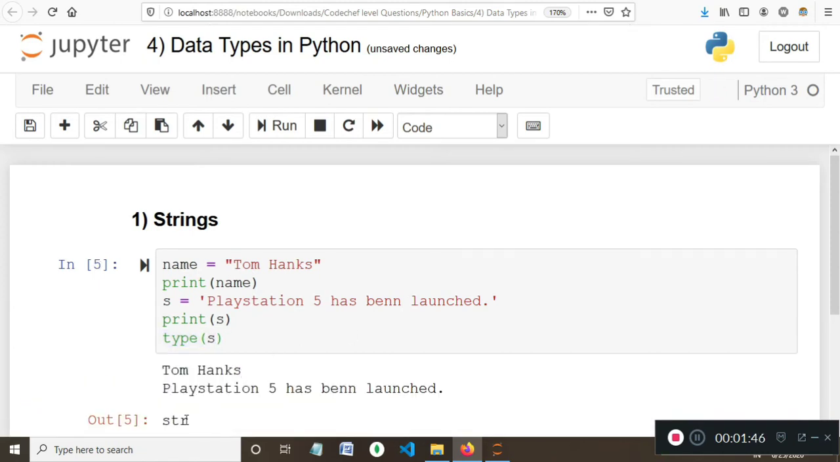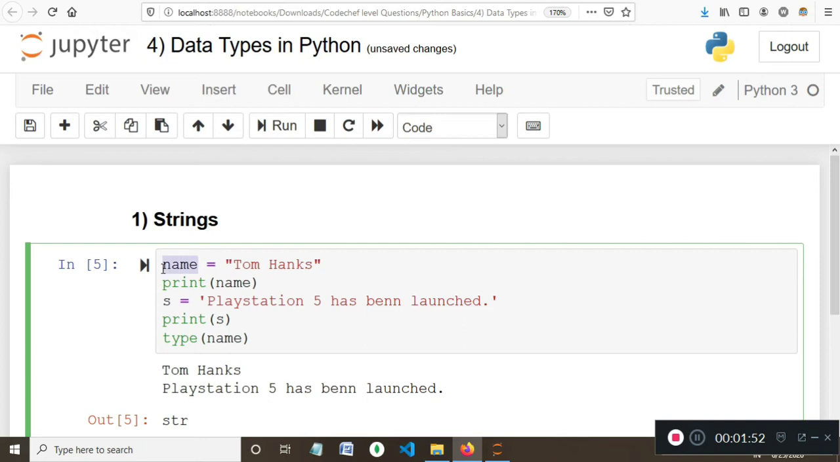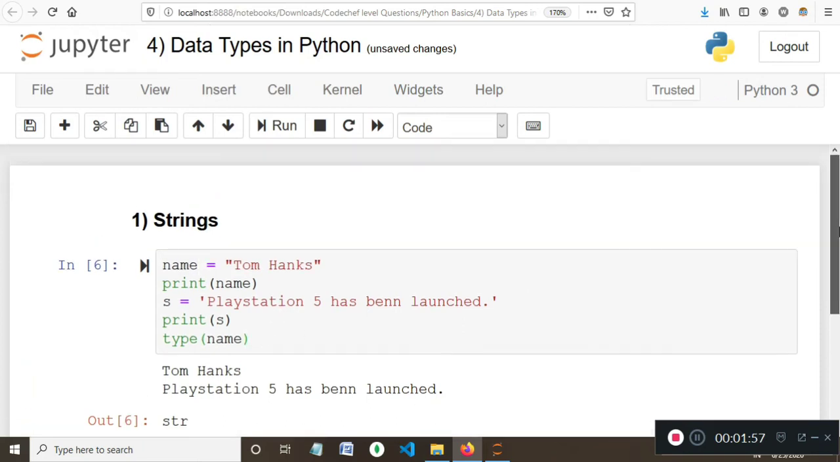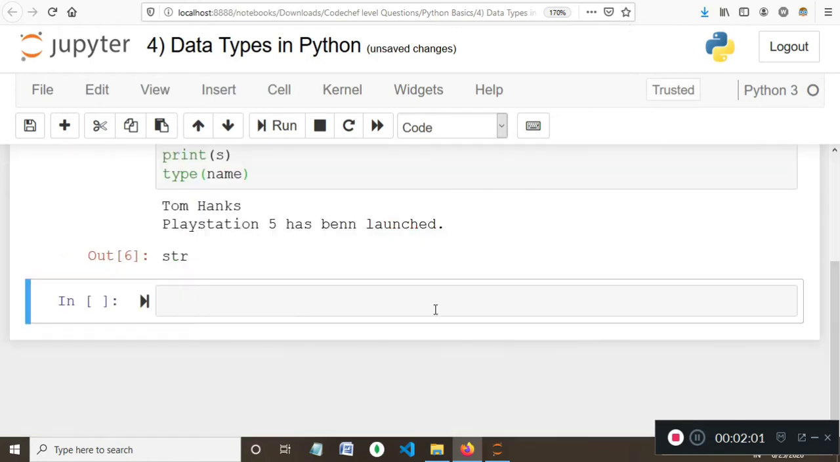As you can see, str here denotes strings. Likewise, if I check the data type of name, here again I'll get str. So that's one of the basic data types in Python, strings. Now let's look at the other data types.